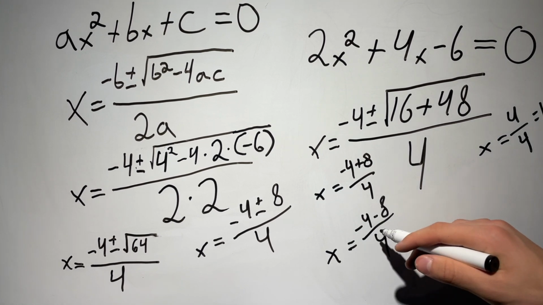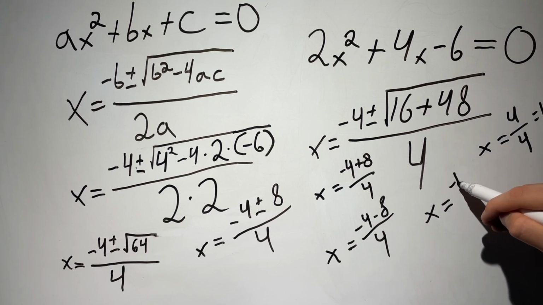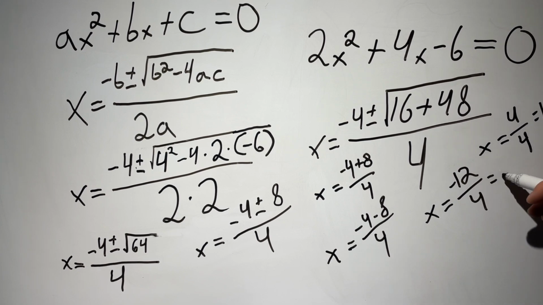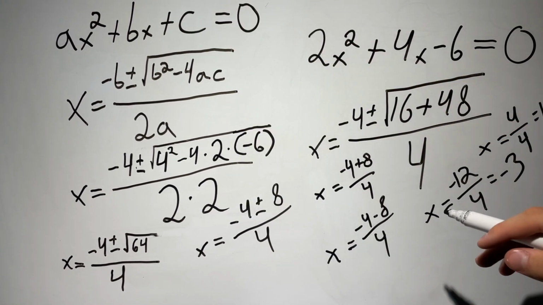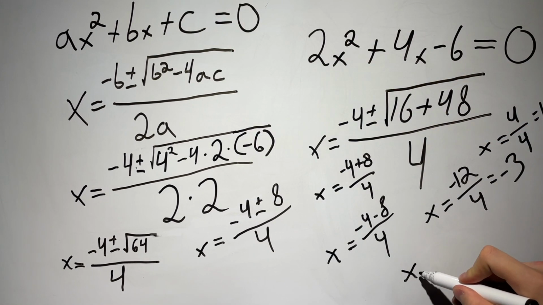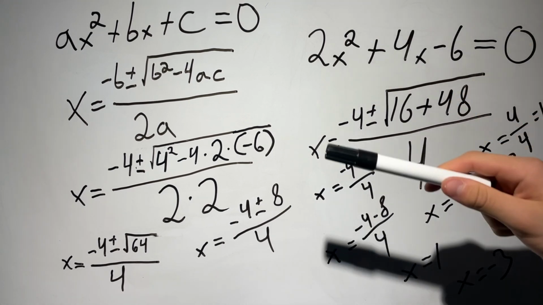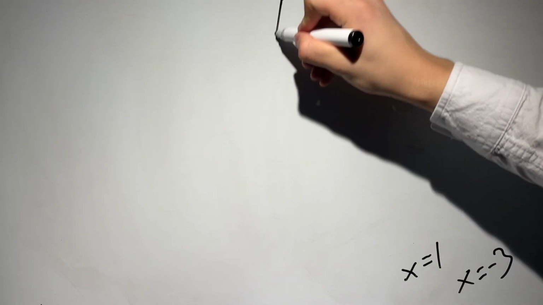Then we have x equals minus 4 minus 8, and that is x equals minus 12 over 4, and that makes it minus 3. Now after all of this, we actually got two solutions, x equals 1 and x equals minus 3. So the solutions are x equals 1 and x equals minus 3, which means the parabola crosses the x-axis at these points. So here's what I just said.